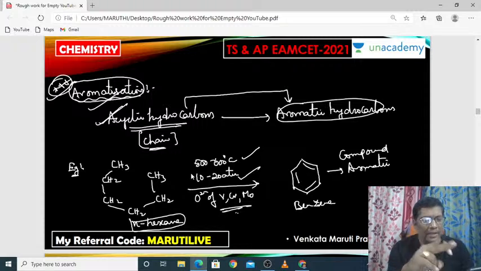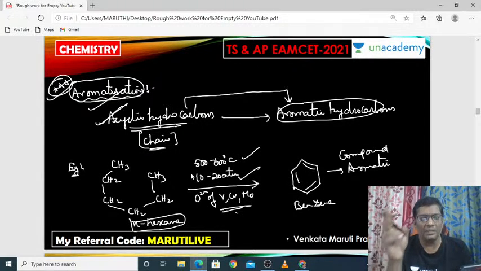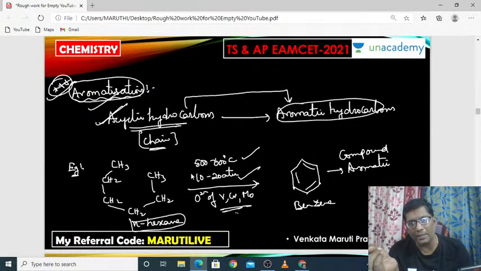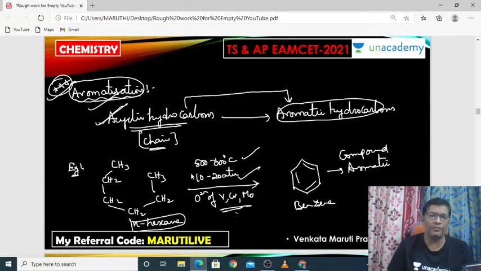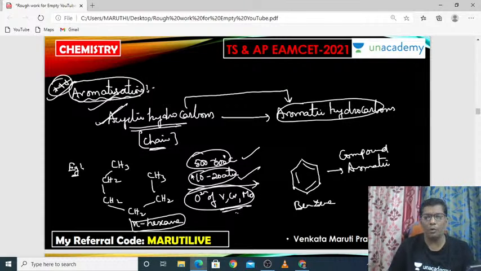Isomerization means one isomer is converted to another in the presence of AlCl3 and HCl. Aromatization means acyclic hydrocarbons are converted to aromatic hydrocarbons at 500 to 600 degrees Celsius, 10 to 20 atmospheres, and oxides of vanadium, chromium and molybdenum.